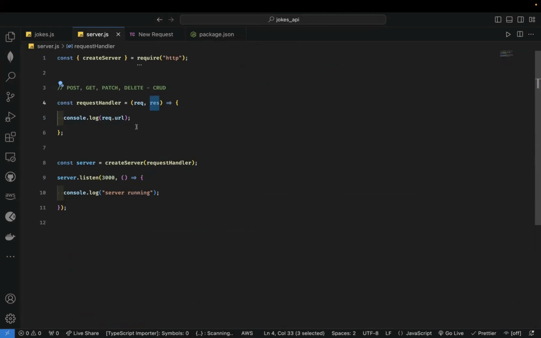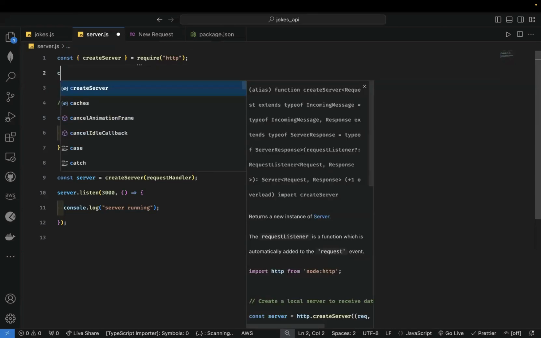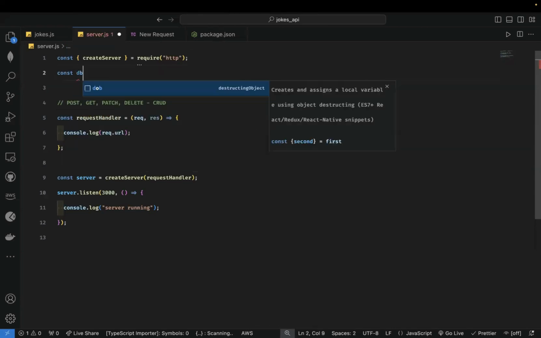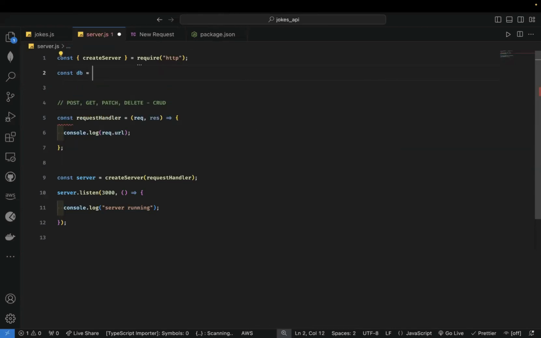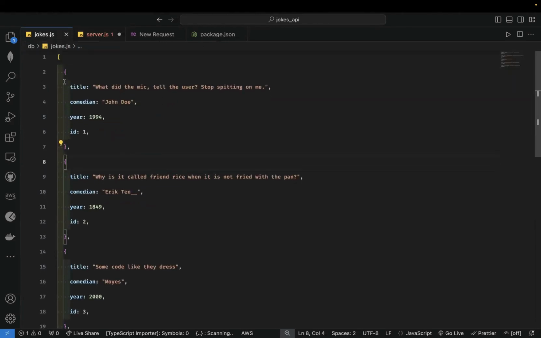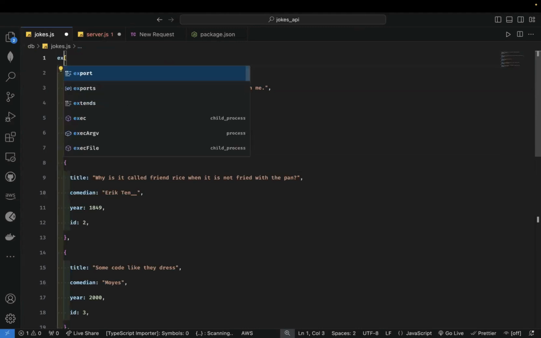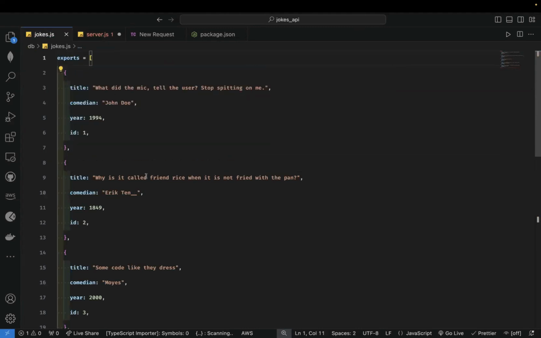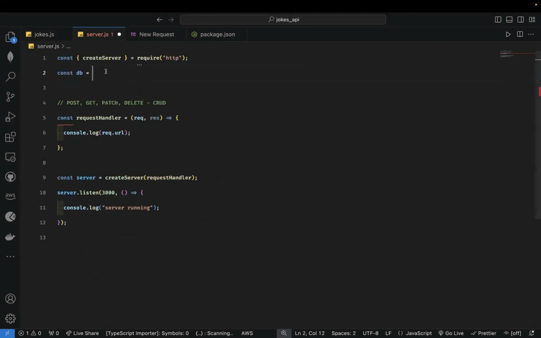All right, so let's try to work with our database. So I'm going to create a database variable, db variable, and the content of it is going to be from jokes.js. Okay, so we can decide to export this. Let's see if I've done well.